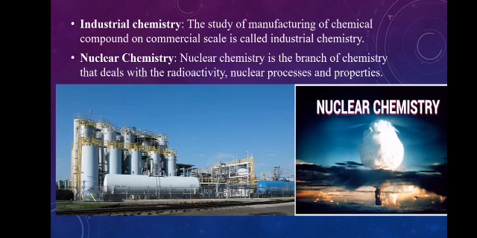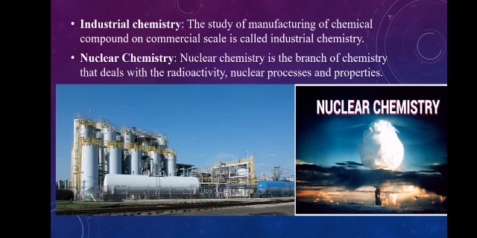Now I will discuss here industrial chemistry and nuclear chemistry. The study of manufacturing of chemical compounds on a commercial scale is called industrial chemistry.